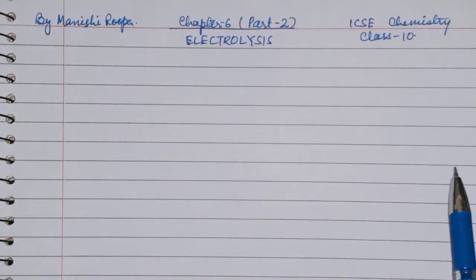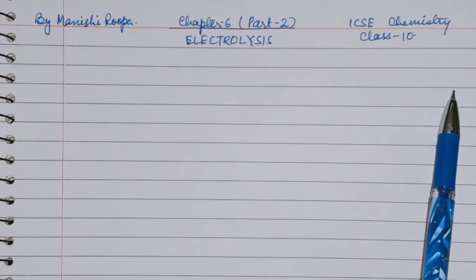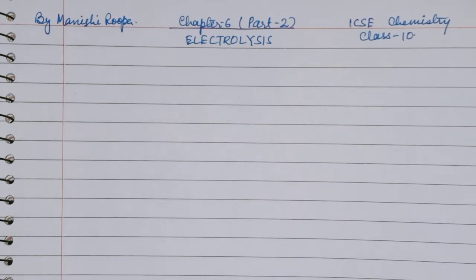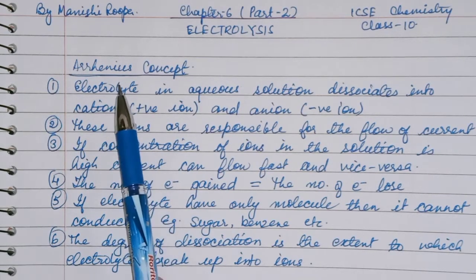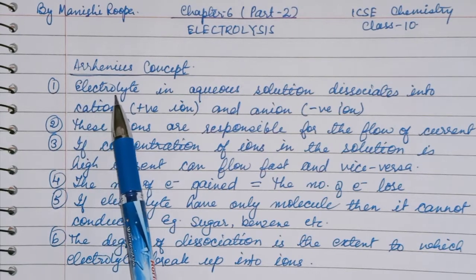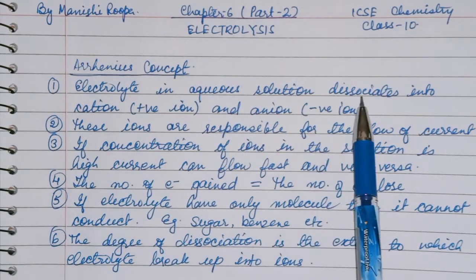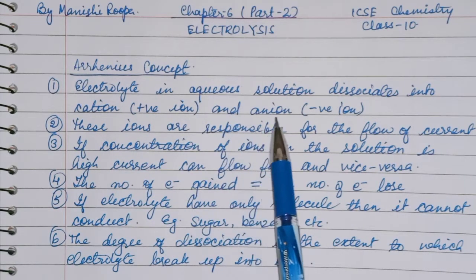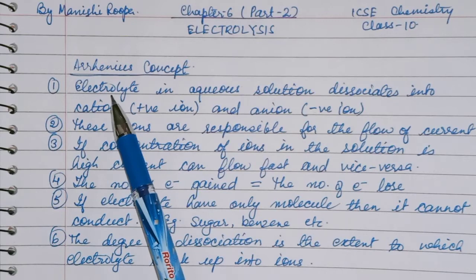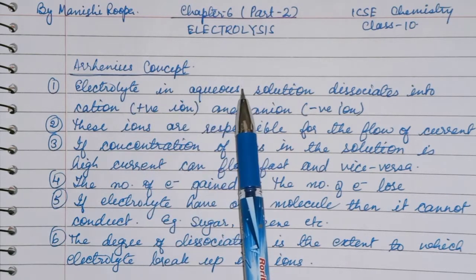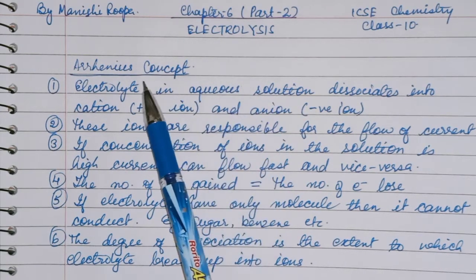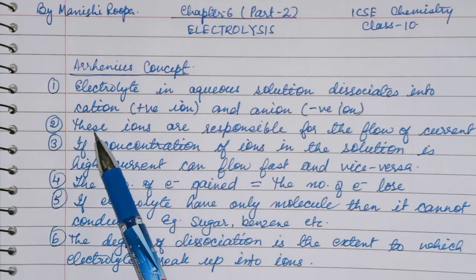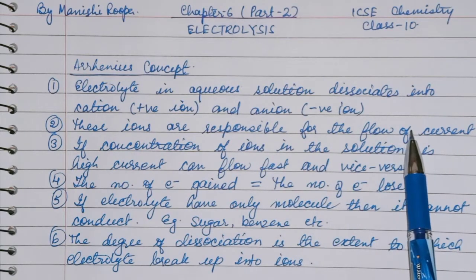Hello children, I am here again with the second part of the chapter electrolysis, and we will begin with Arrhenius theory. The Arrhenius concept is that, first, an electrolyte in aqueous solution dissociates into cations, that is positively charged ions, and anions. That means when the electrolyte is in aqueous solution or molten state, only then will it produce plus and minus ions. These ions are responsible for the flow of current.